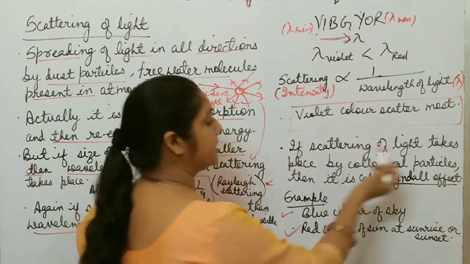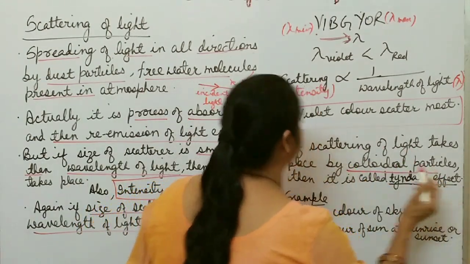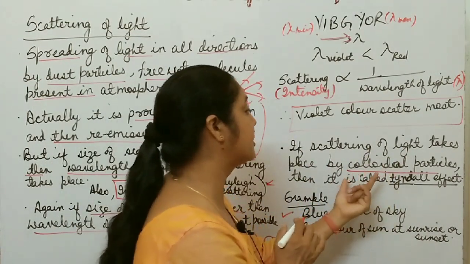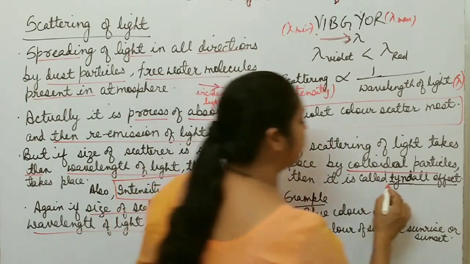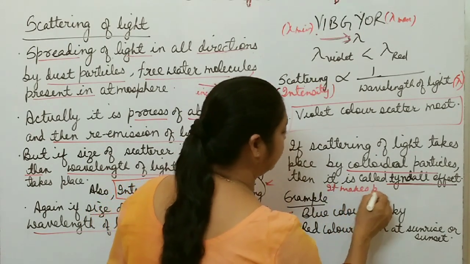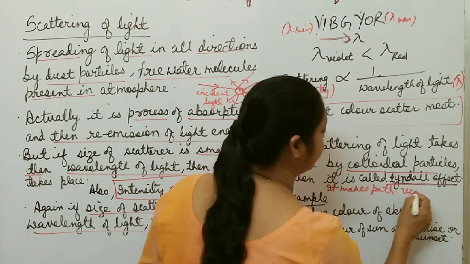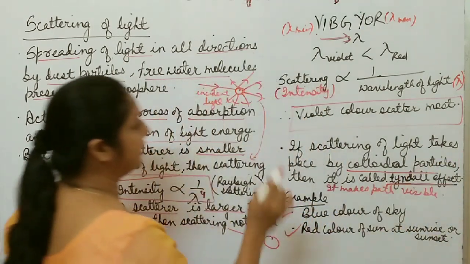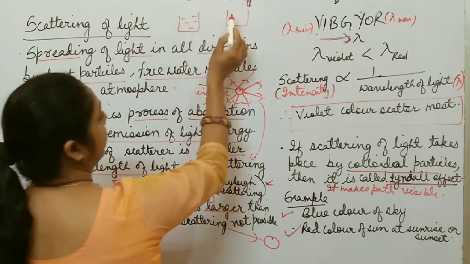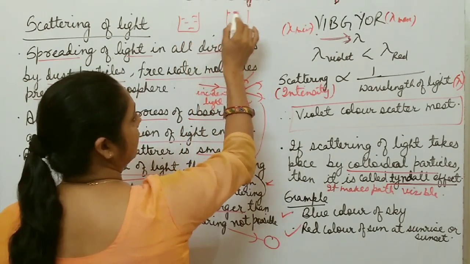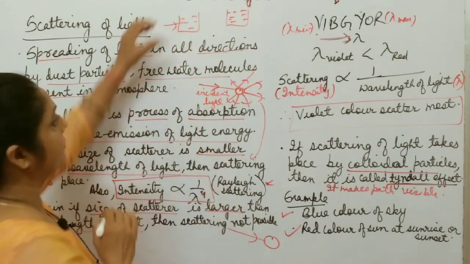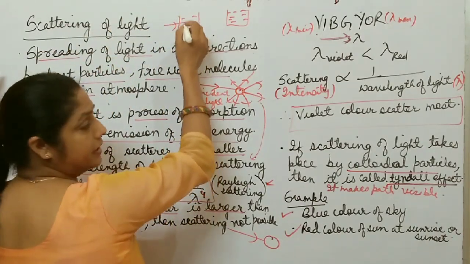There is another thing: if scattering of light takes place by colloidal particles, here dust particles and free water particles present in the atmosphere, then that effect is called the Tyndall effect. It means it makes the path of light visible. Suppose there are two beakers. In one beaker water is present. In another beaker you add some milk in the water. So when a light ray passes through the first beaker in which water is kept, what happens?